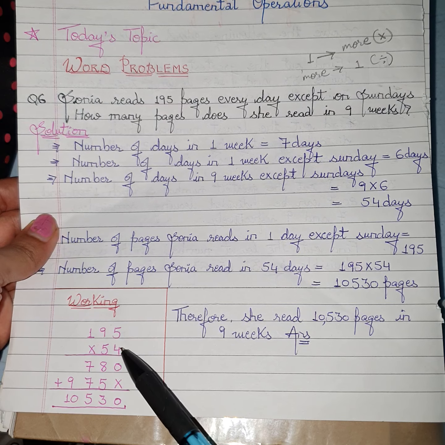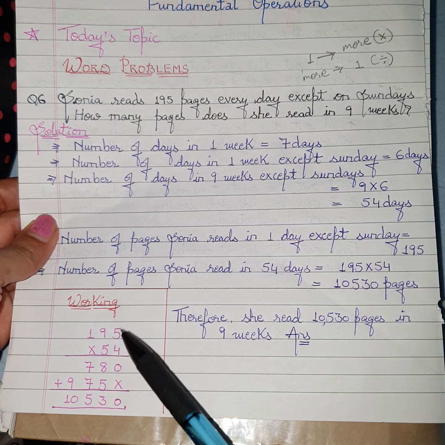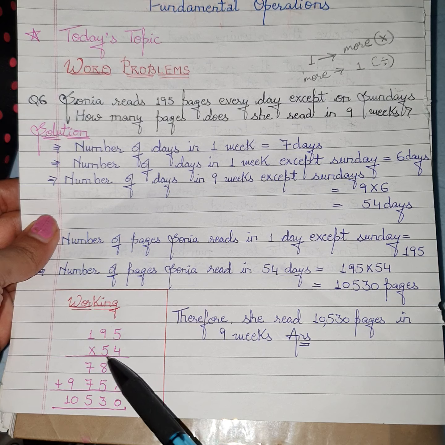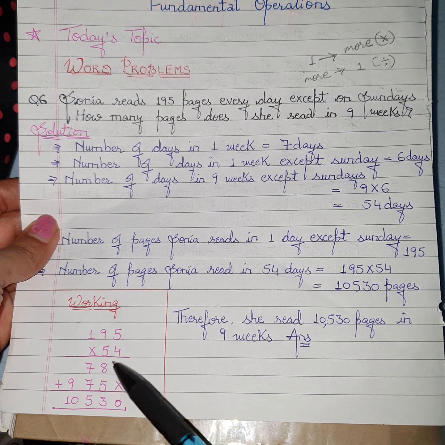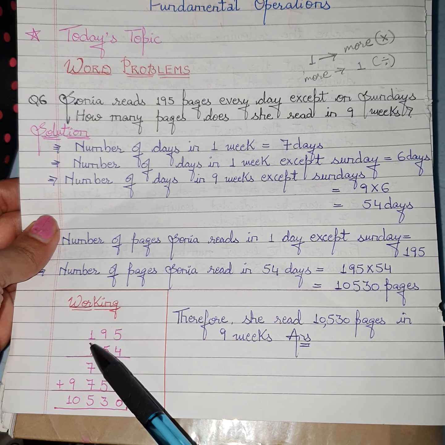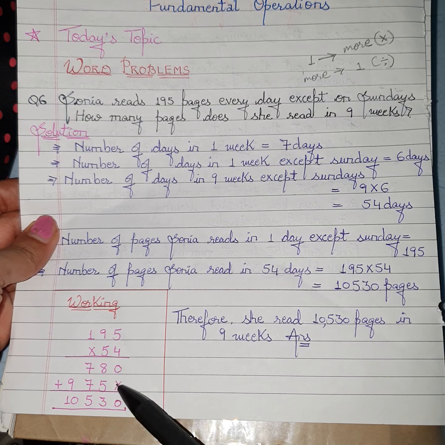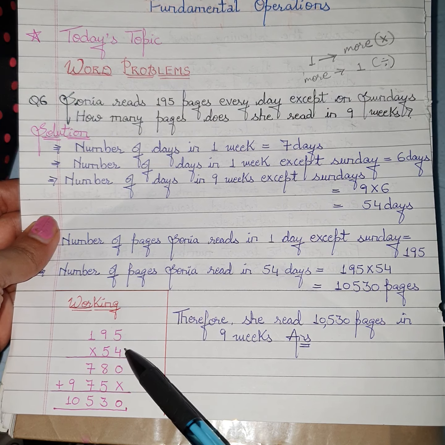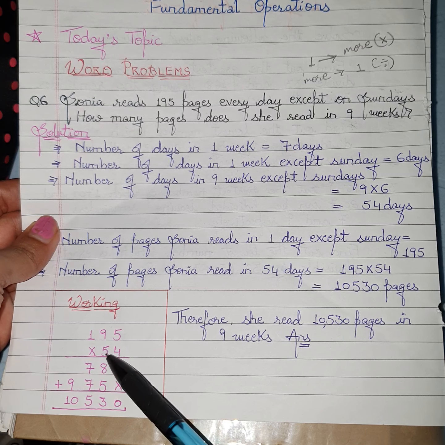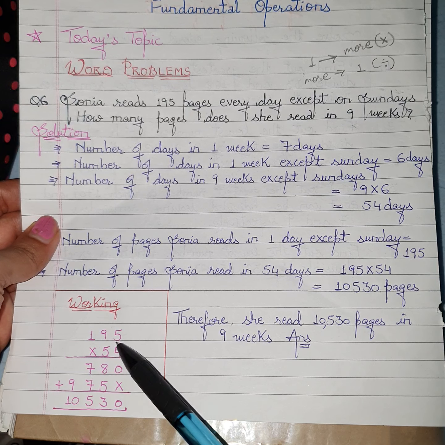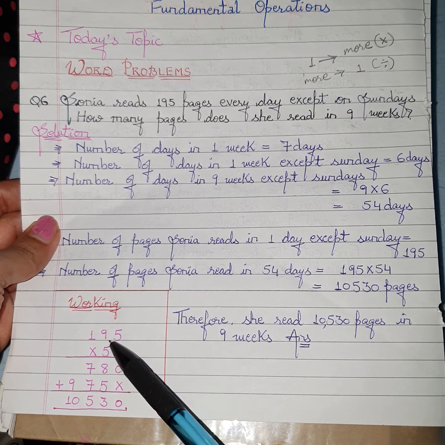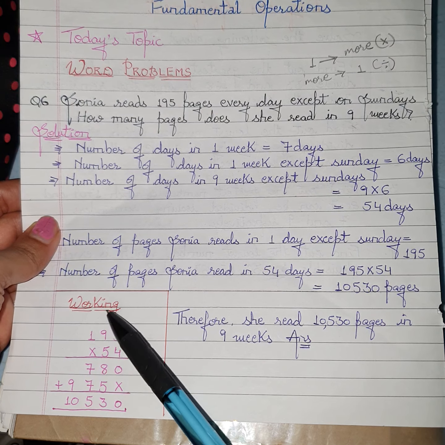See the multiplication. 4 into 5, 20. Keep 2 in mind, 0 down. 4 into 9, 36 plus 2, 38. So 3 in mind, 8 down. 4 ones are 4 plus 3, 7. Then put one multiplication sign here because it is a double multiplication. Now start multiplying by 5. So 5 into 5 is equal to 25. 2 in mind, 5 down. 5 into 9, 45 plus 2, 47.